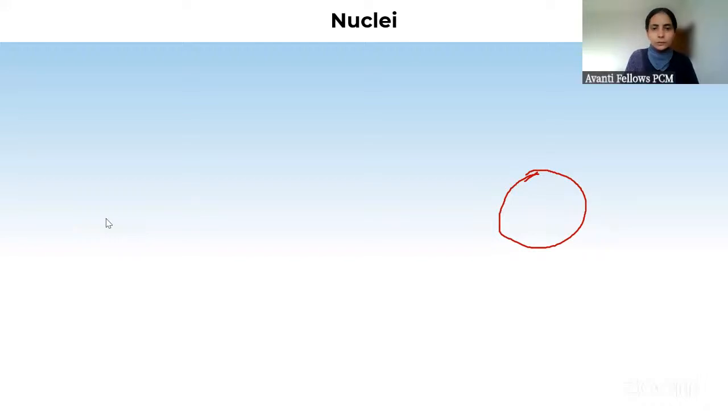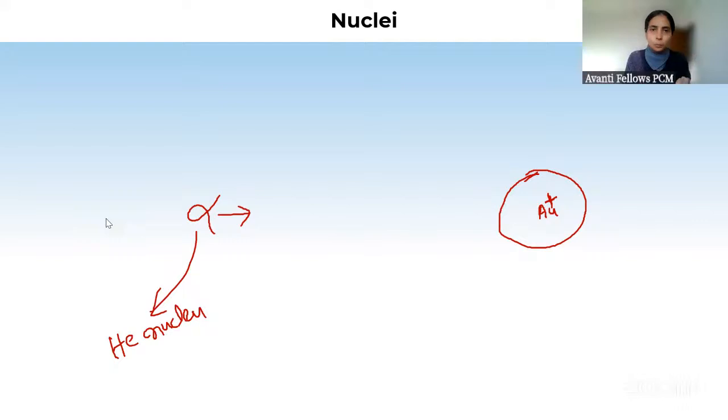सो यहाँ पे दिस इज गोल्ड न्यूक्लियस. सो ये गोल्ड का न्यूक्लियस है, तो पॉजिटिव चार्ज होगा, हेवी पॉजिटिव चार्ज होगा. एंड व्हाट वी आर डूइंग, अल्फा पार्टिकल वी आर टेकिंग अगेन. When you are reading modern physics वाला portion, dual nature of radiation, nucleus, atom, you should know alpha particle क्या है. So alpha particle क्या है? Helium nucleus है. So helium nucleus means He2 plus, that is 2 proton, right? So it is also positively charged. Now, suppose what you are doing, you are giving it certain velocity to the alpha particle. So if it is gaining certain energy, because of that energy, it will start moving in this direction. Okay? It is moving in this direction.